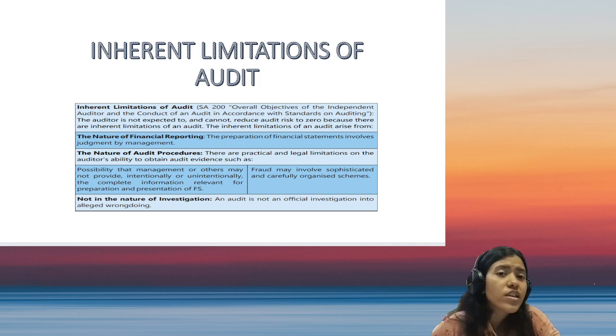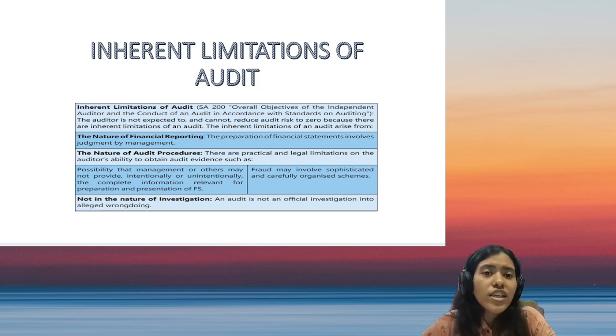Next comes, audit is not in the nature of investigation. That is, an auditor can dig at a point only to some extent. Beyond some extent, he does not have the authority or the powers. Suppose he feels that this customer has been given a lot of orders in the year, should I go and check on him, or should I go and actually verify with him whether these sales orders were delivered to him, or whether he has booked these sales orders?